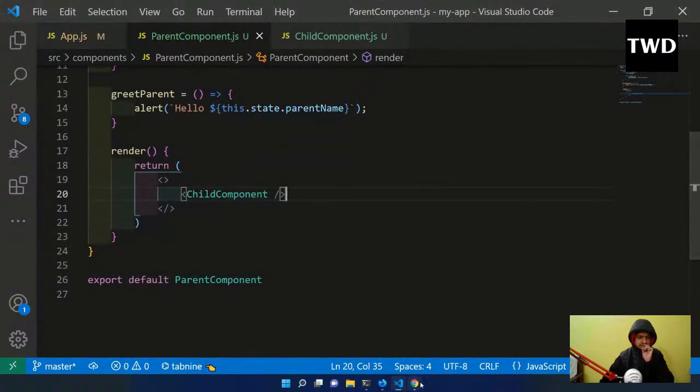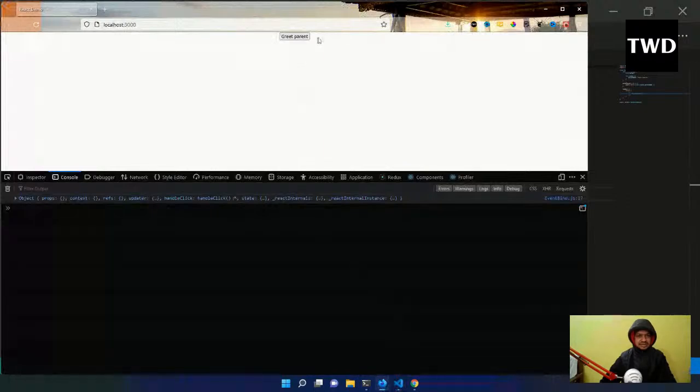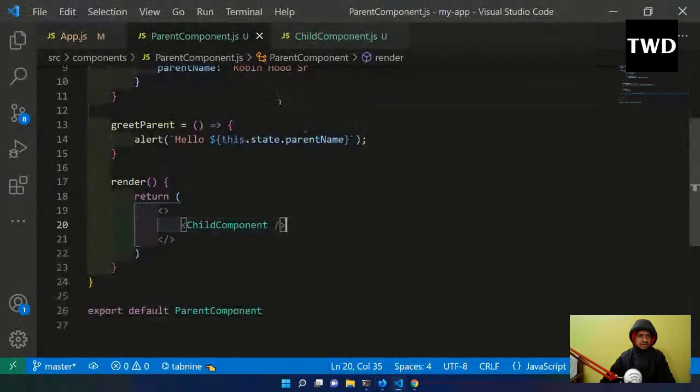Now child component is added. Anyway, this greet parent button is being shown. Just the greet parent button is shown. Once you click this, I want the parent component's function to run. So how do I do that?